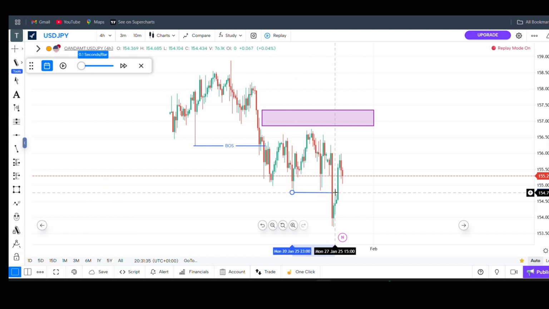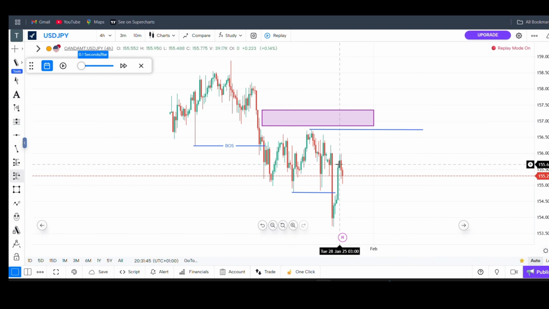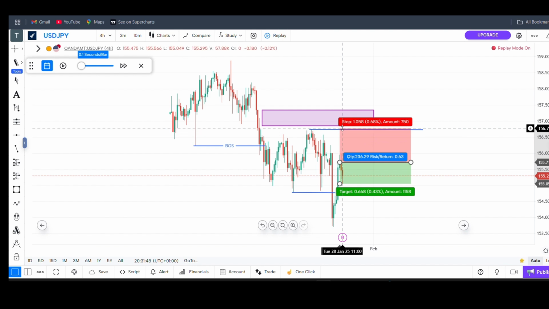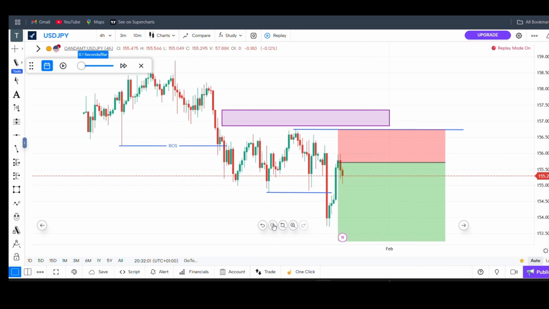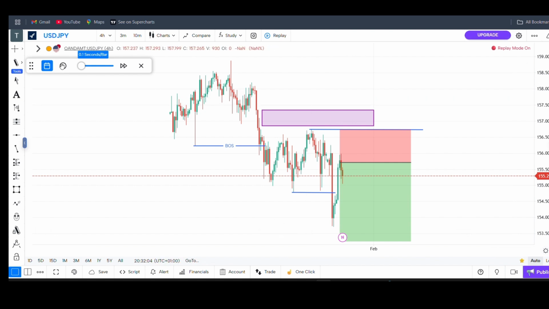So here is going to be another break of structure, and here is going to be my change of character. In this case, I'm going to take my sell, my sell short here, and put my stop loss here, and target a ratio of 3. You can do more than that, but I'll focus on ratio 3 or 2 plus. Doesn't matter the ratio, it's how consistent you are.